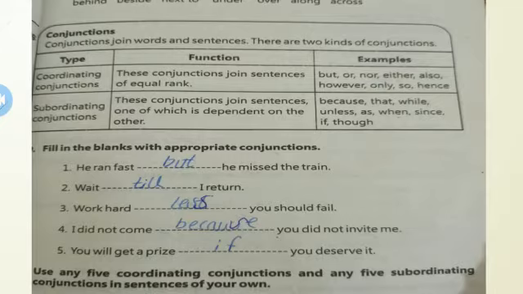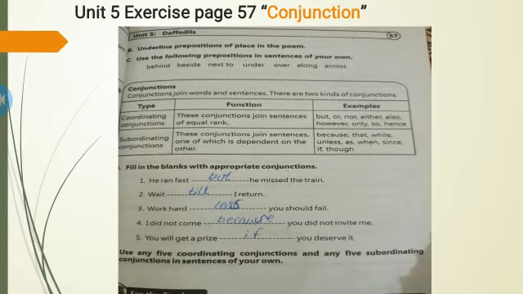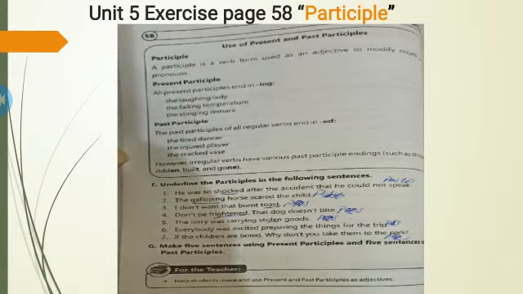The examples of coordinating conjunctions are but, or, nor, either, also, however, only, so, hence. And the examples of subordinating conjunctions are because, that, while, unless, as, when, since, if, and though. Here is the exercise. Fill in the blanks with the appropriate conjunctions. You have to do this in the book if you haven't done it.